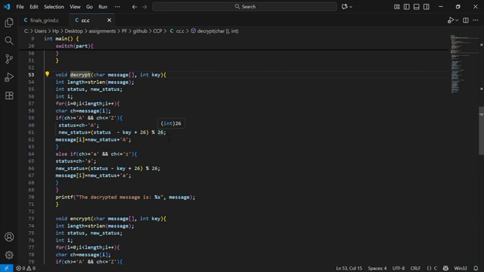And then there's the same modulo operation as before, as we did in the encrypt, and in the end, as before, we add the uppercase A back into the position, so that it gives us the correct ASCII value and not some gibberish text, so that we can read the plain text.